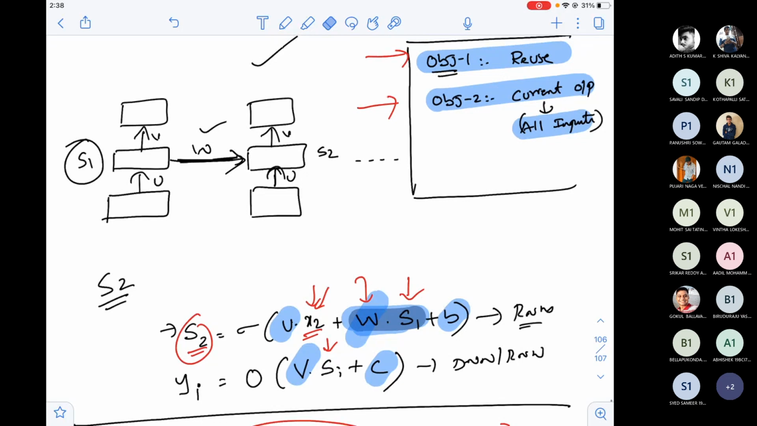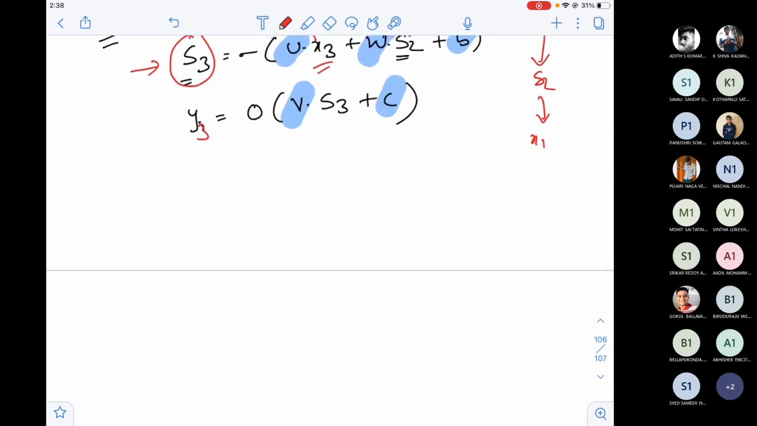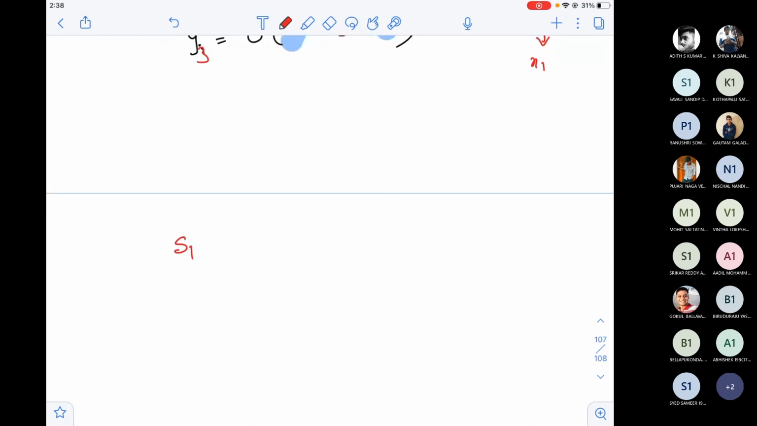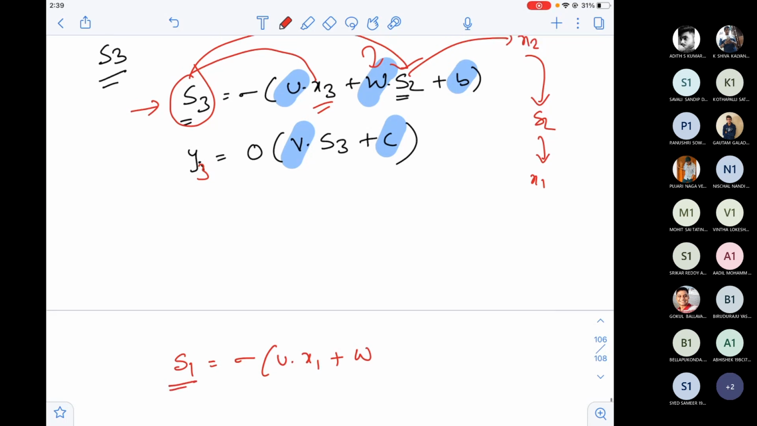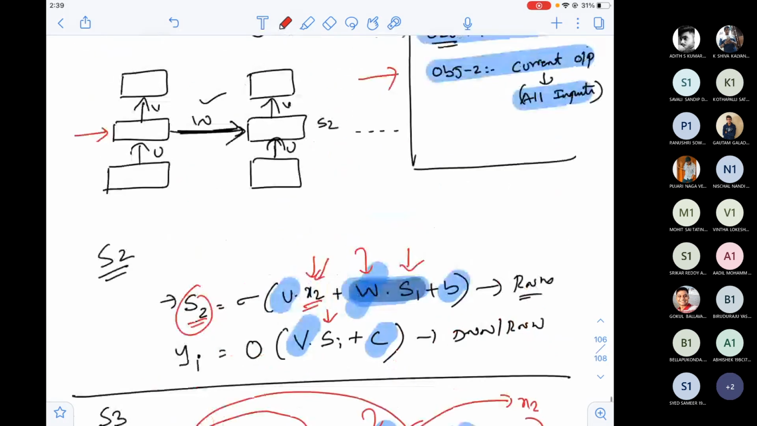Actually, when I asked just now if there were any questions, I expected you to ask a question about this. Will these equations hold for the first architecture? The first architecture state is S1, sigma of U into X1 plus W into S0. S1 depends on S0, but I don't have any S0, right?